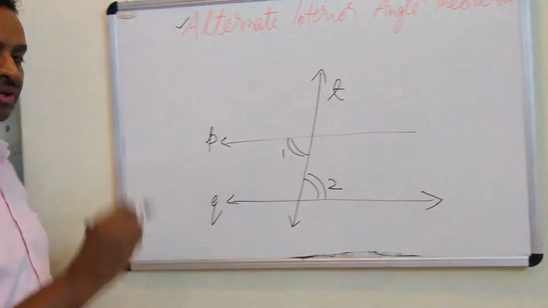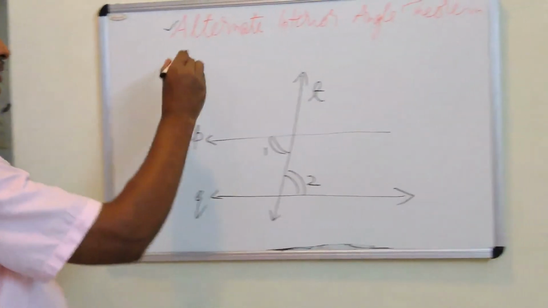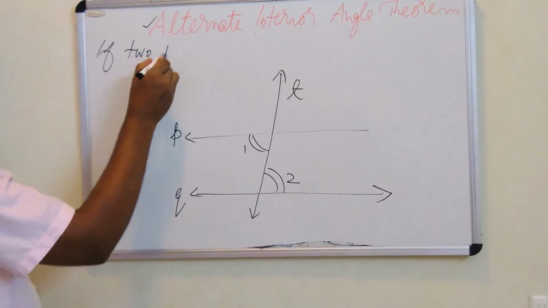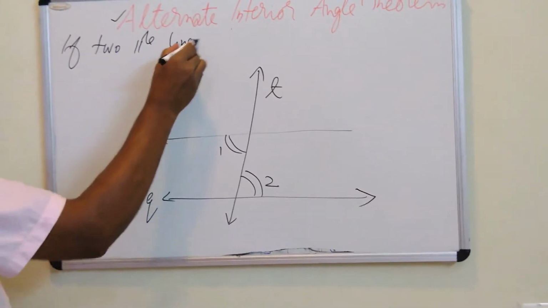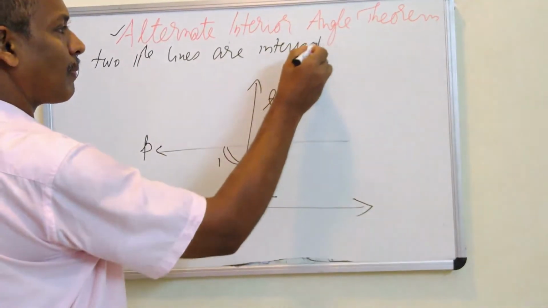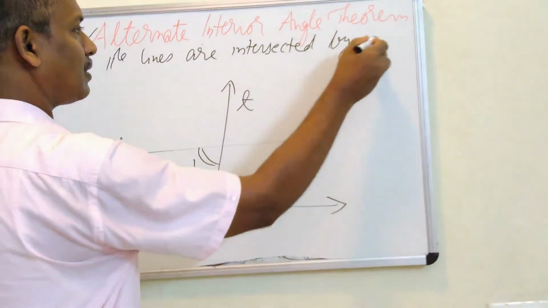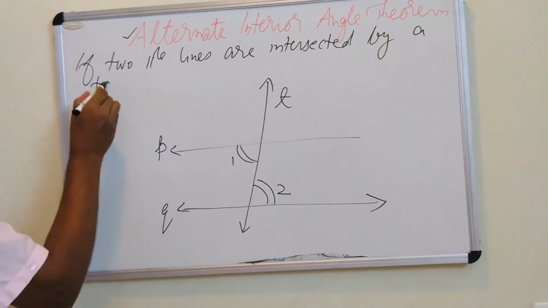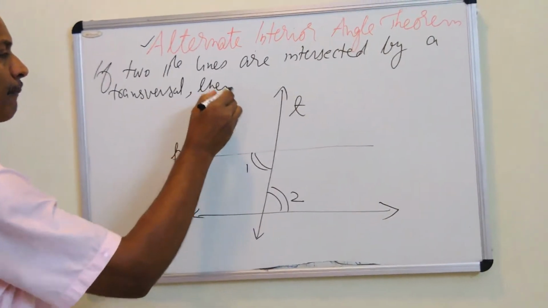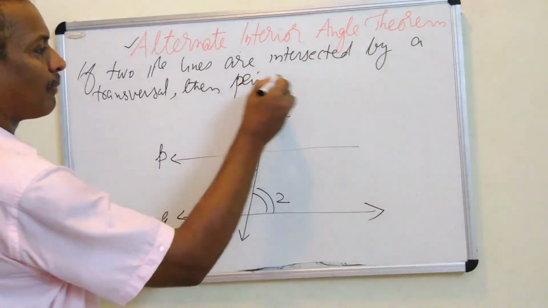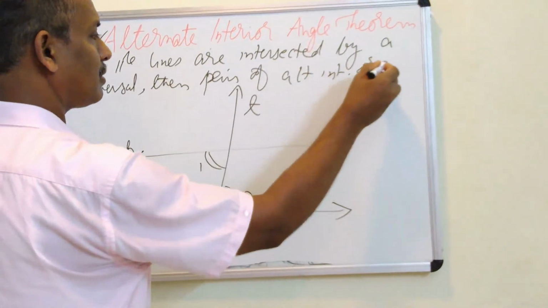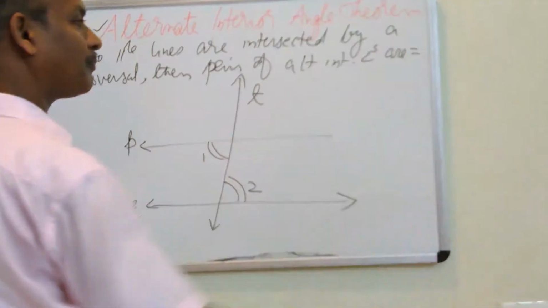We are taking one pair of alternate interior angles. I will state the theorem. If two parallel lines are intersected by a transversal, then a pair of alternate interior angles are equal.